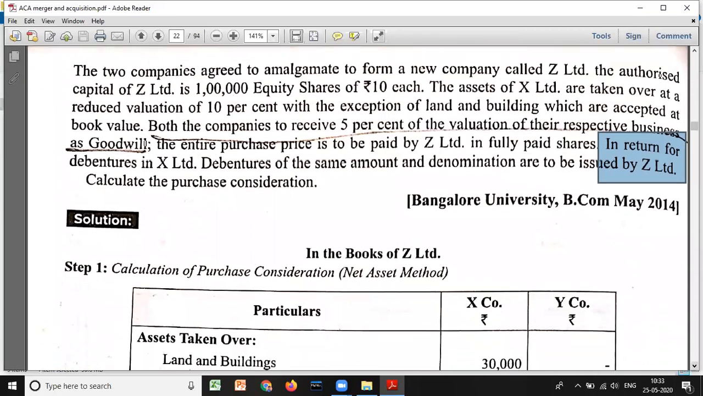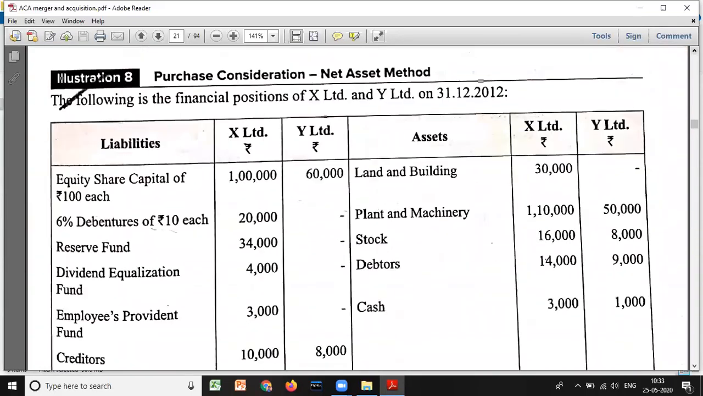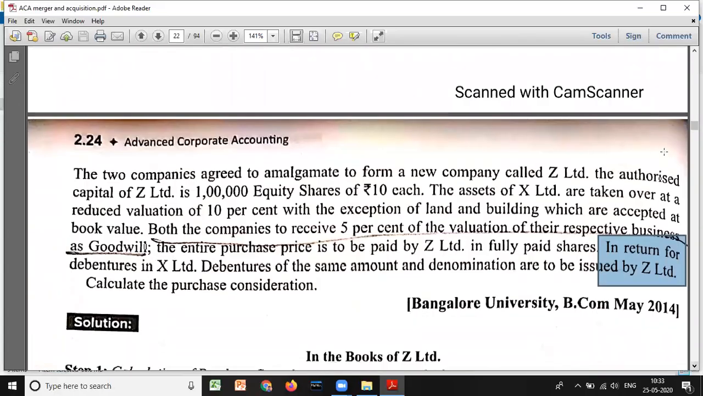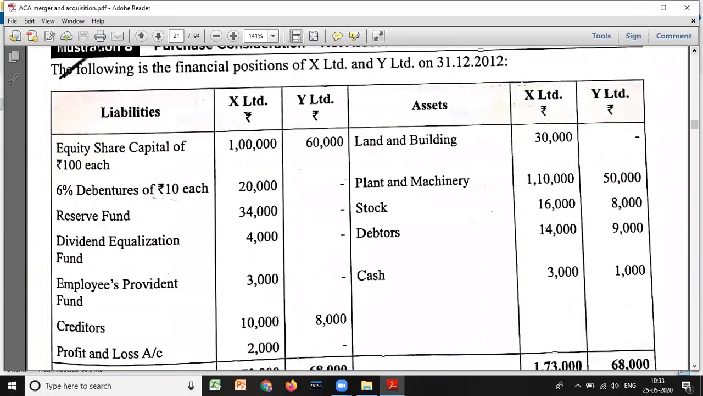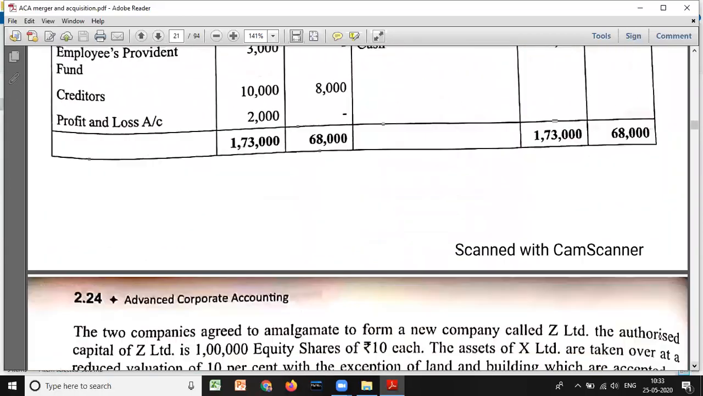Okay. Now we need to calculate PC. So for calculating PC, look at here, we have two companies X and Y. So except one asset under X Limited, you have to take all assets at book value 10% less. Okay. Now, which asset is that? Look at here. Except land and building. So land and building you have to take at book value. This we have now 10,000, 30,000. You have to take book value, and all other will be taken at 10% less.